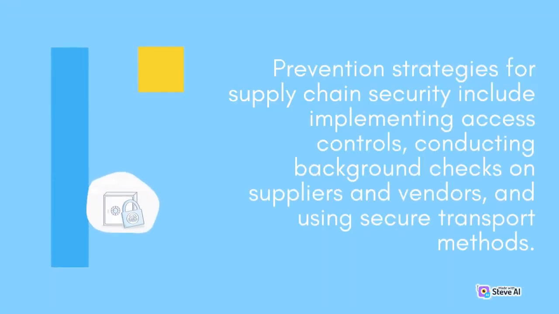Prevention strategies for supply chain security include implementing access controls, conducting background checks on suppliers and vendors, and using secure transport methods.